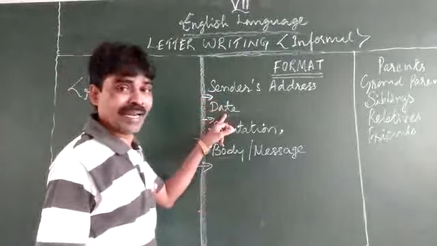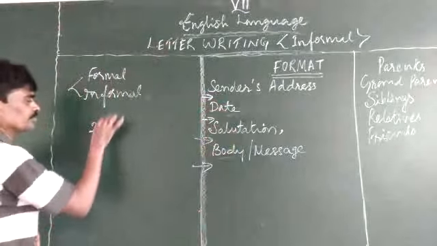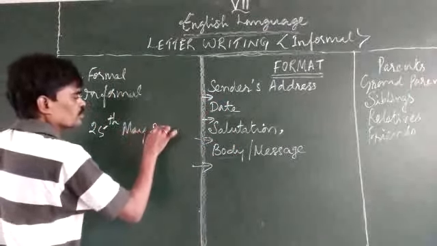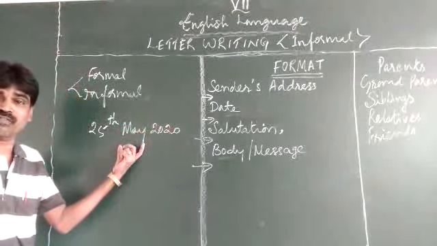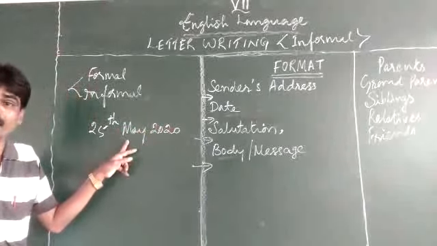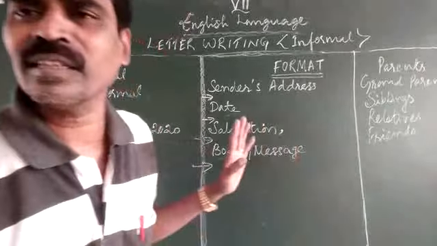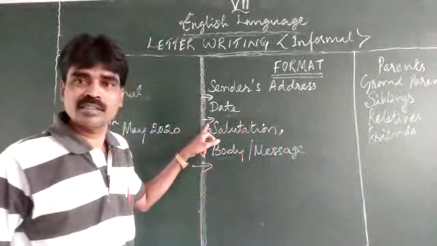Then the date. The date should be written like this, for example, May 2020. The month has to be written in complete form, but the first letter should be a capital letter. No punctuation mark when you write the date, right? Then leave a space.